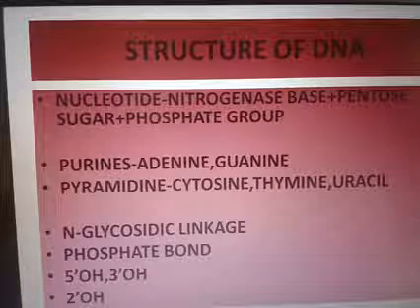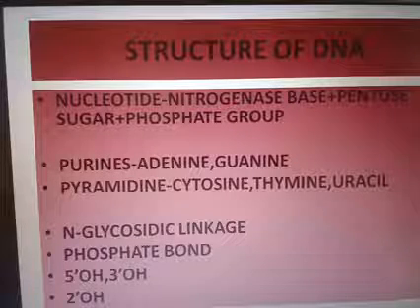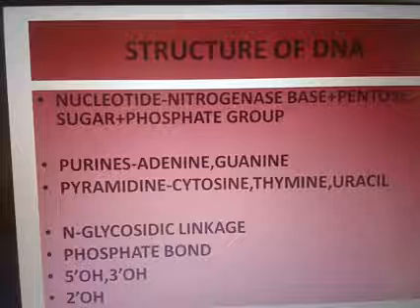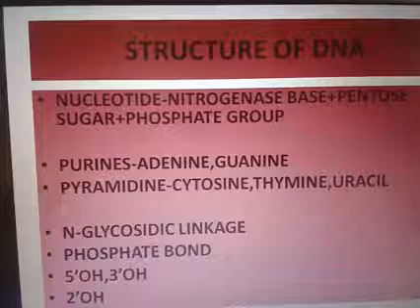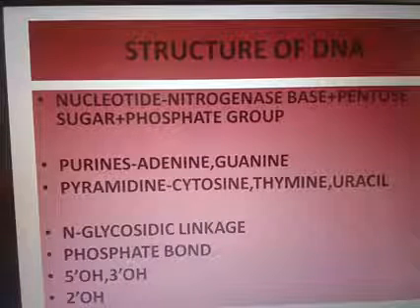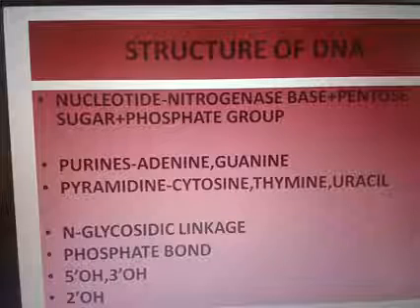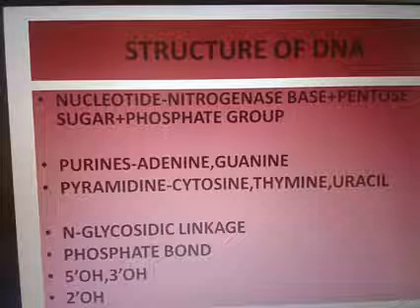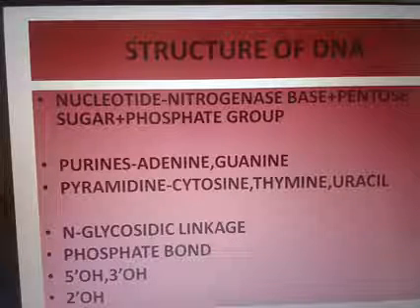The bond between the nitrogenous base and the pentose sugar is the N-glycosidic linkage, and the bond between the nucleoside and the phosphate group is known as the phosphate bond or phosphodiester bond.